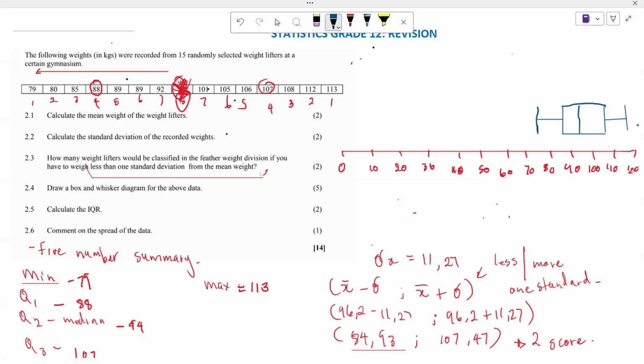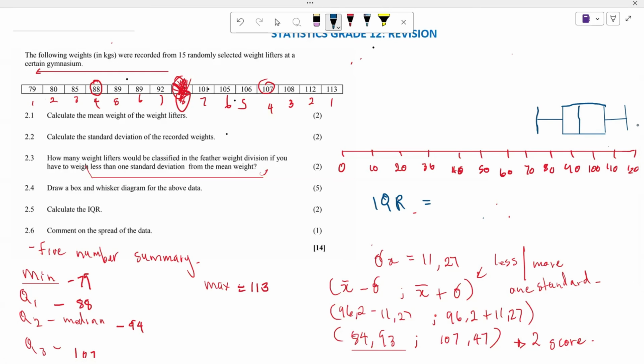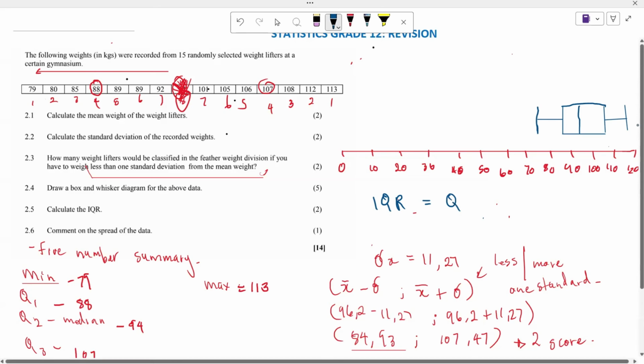So basically, this is how we go about whenever we are required to do our box and whisker diagram. Looking at 2.5, they require us to do our IQR. Your IQR represents your interquartile range, and your interquartile range is Q3 subtract your Q1.